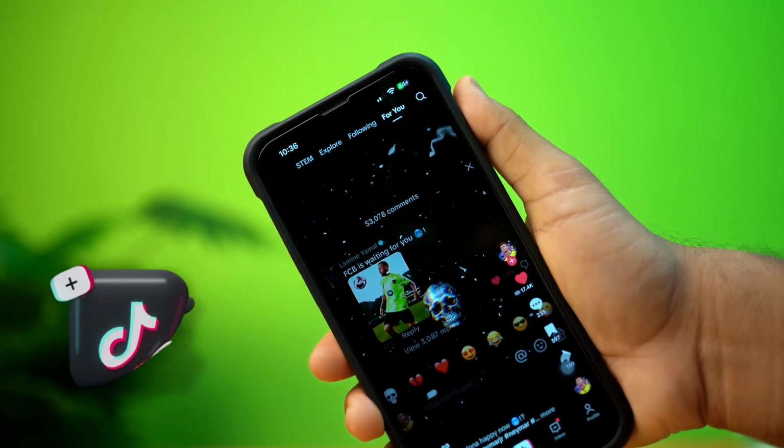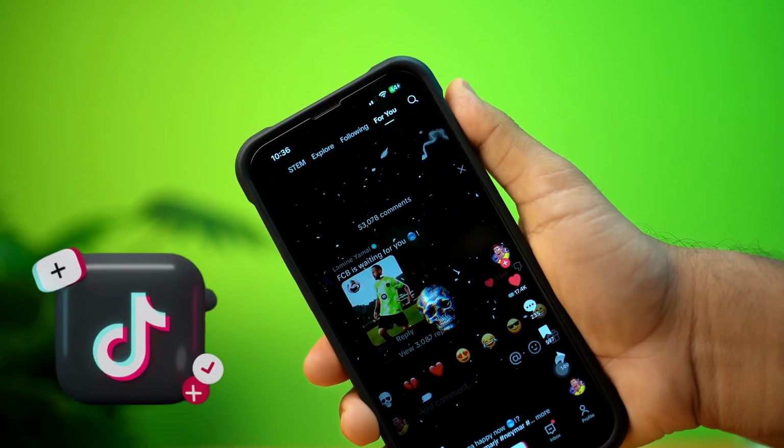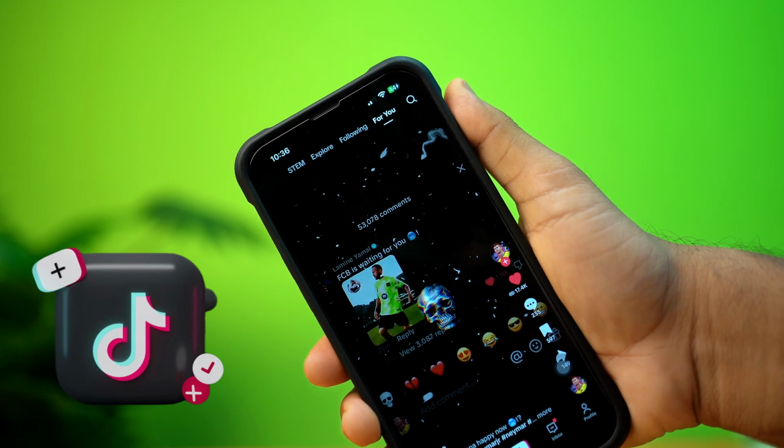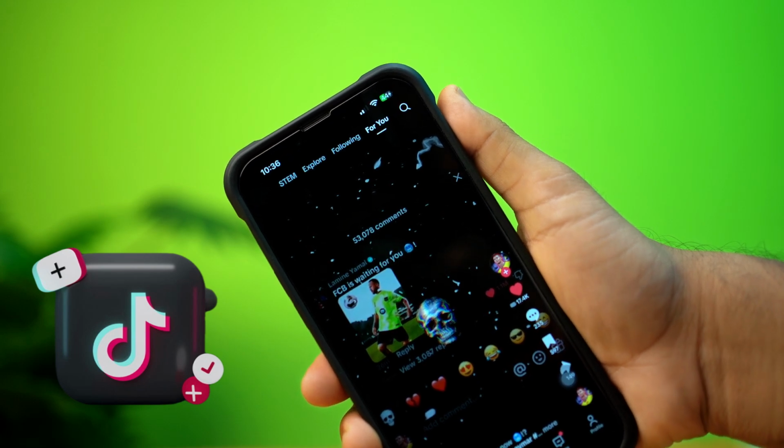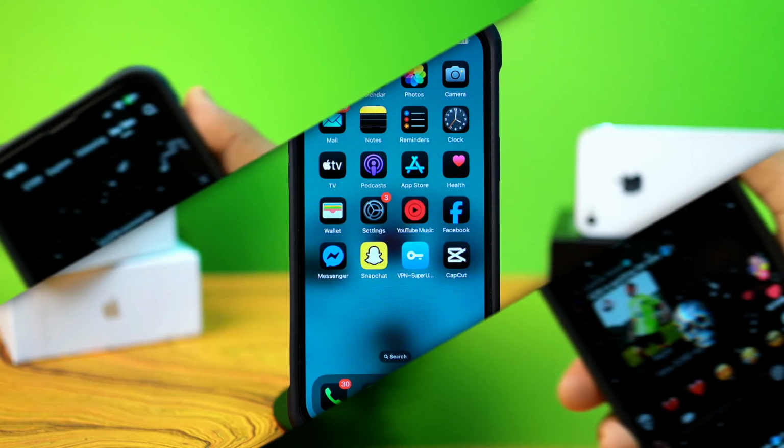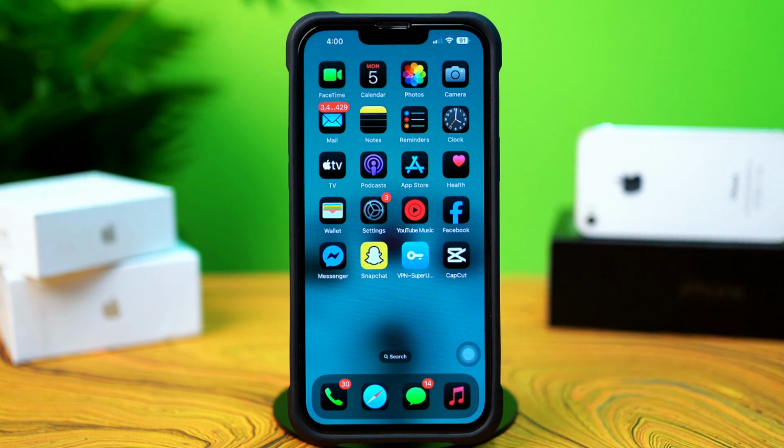Facing trouble liking videos on TikTok with your iPhone? This could be due to account restrictions, a weak internet connection, or TikTok flagging suspicious activity. In this video, I'll walk you through simple steps to fix the issue of not being able to like videos on TikTok. Let's dive in.